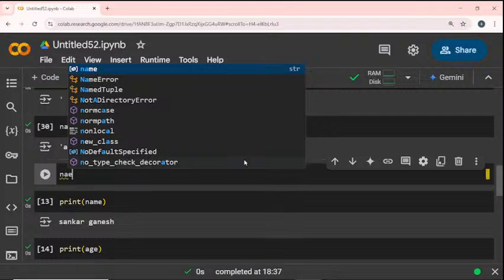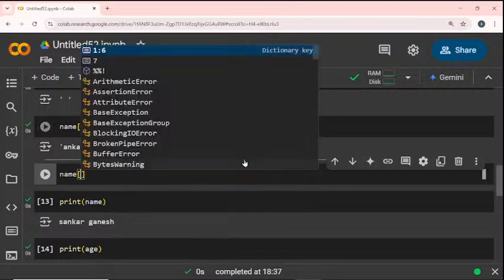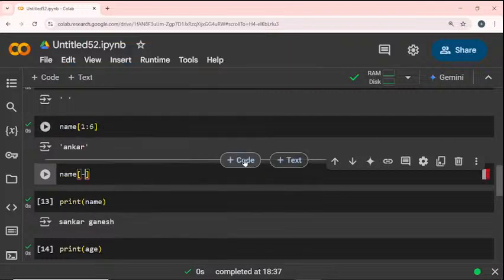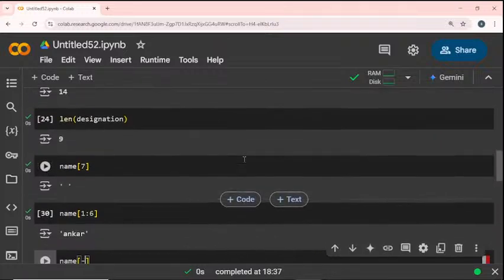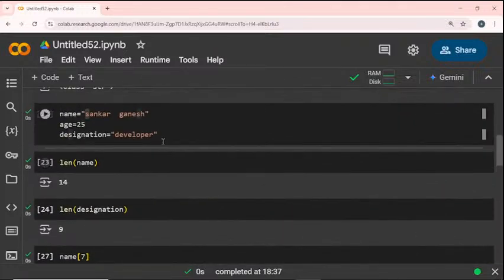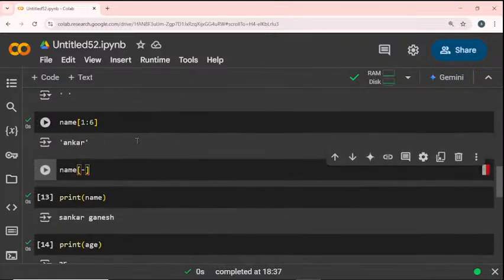So name is minus, okay, the reverse format means I think minus 1, 2, 3, 4, 5, 6. Okay, so totally 14 characters are present in my name. So I give it as 14 to minus 10.